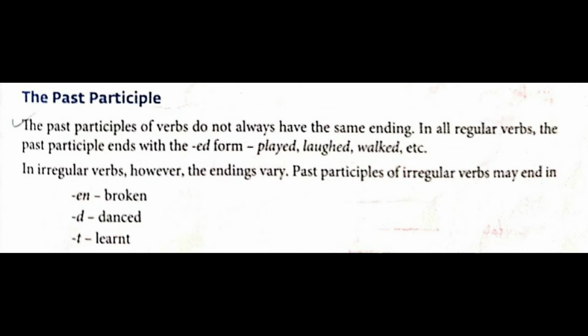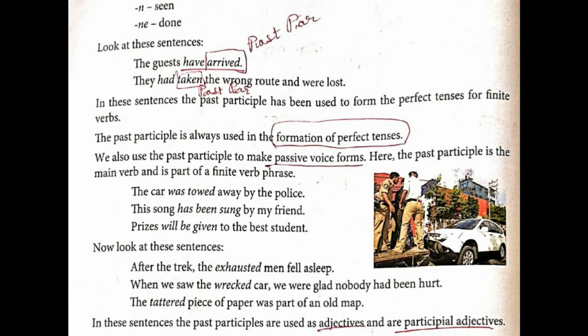Next is n. For example, see, saw, seen. Next we have ne. That is done. Over here, for example, do, did, done. We are going to use the third form.